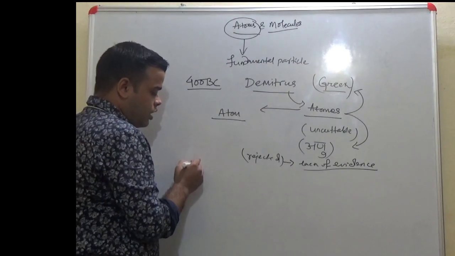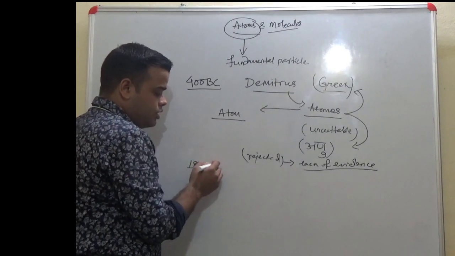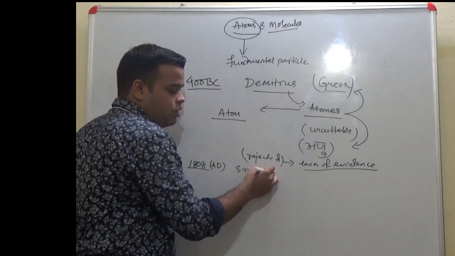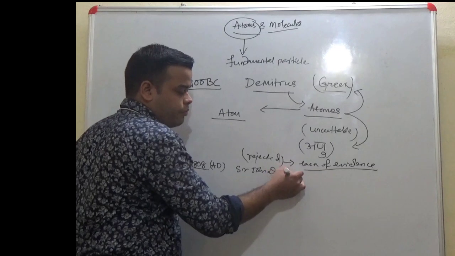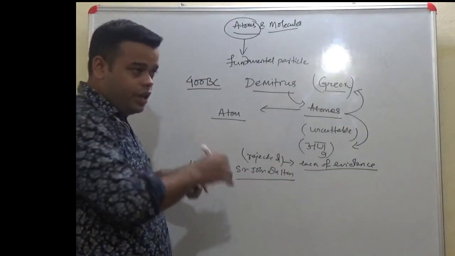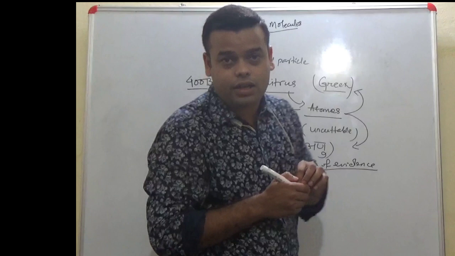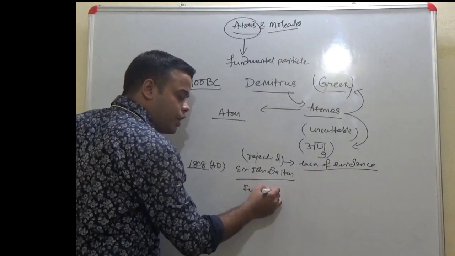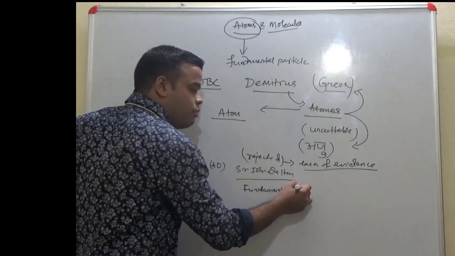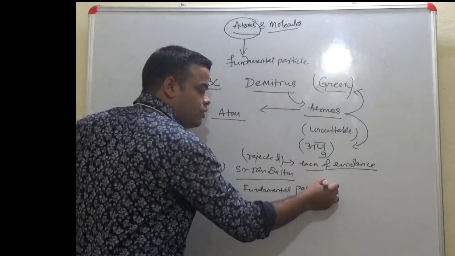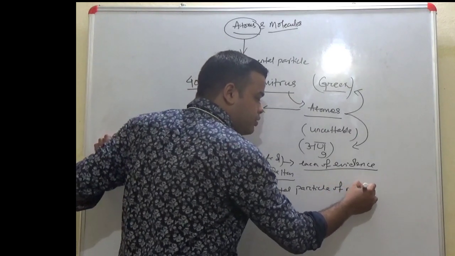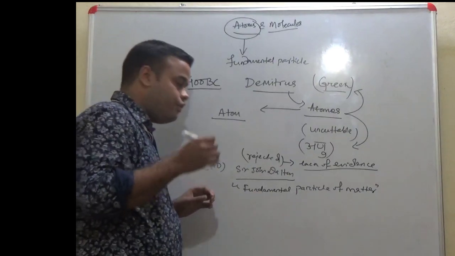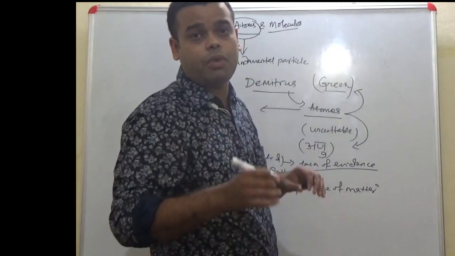Then came around 1808 AD. It was Sir John Dalton. It was he who later on defined atom as the fundamental particle. It is the fundamental particle of matter. It was Sir John Dalton who defined atom as the fundamental particle of matter.